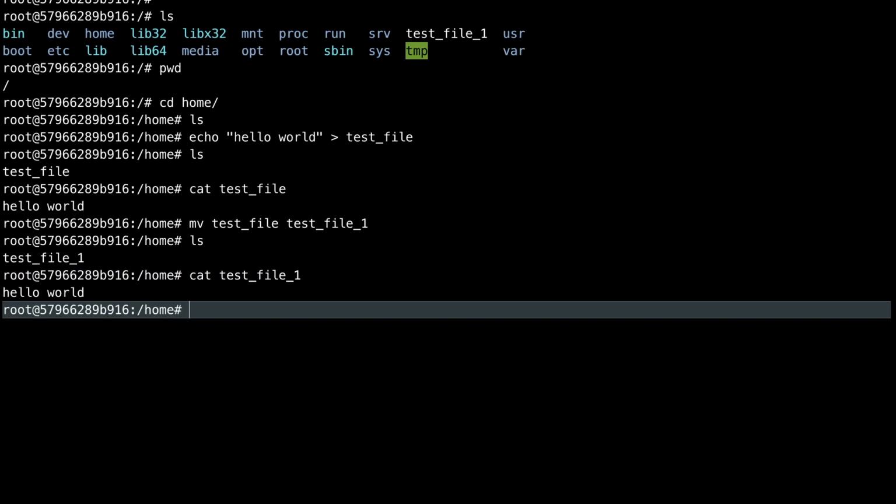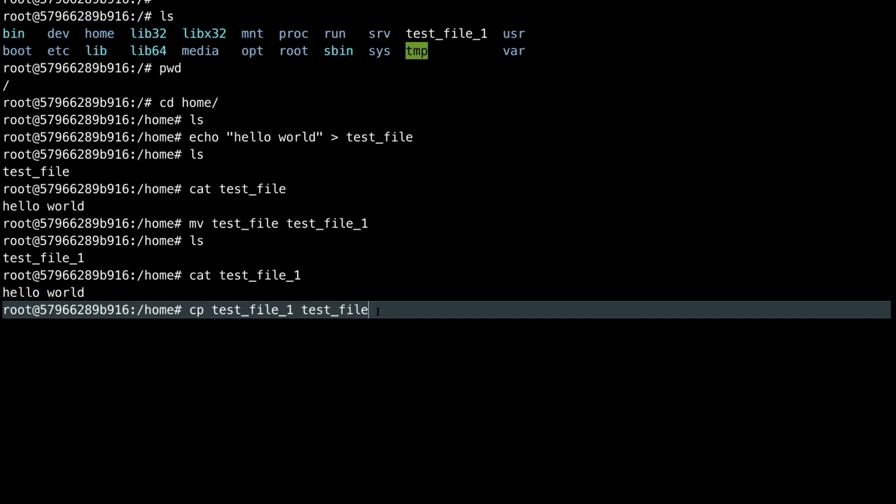Now let's say you want to make a copy of this file. I want to make one more copy of this file. I can use the cp command for that. Of course, I will not name the second file the same. For the copy I am making of test underscore file underscore one, the copy name will be test underscore file.